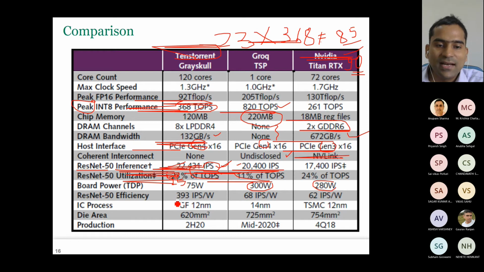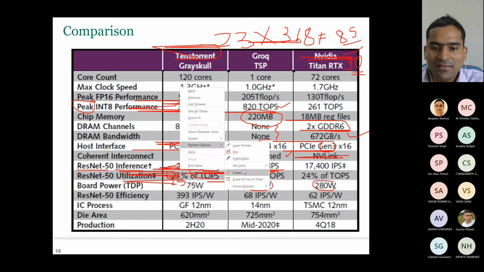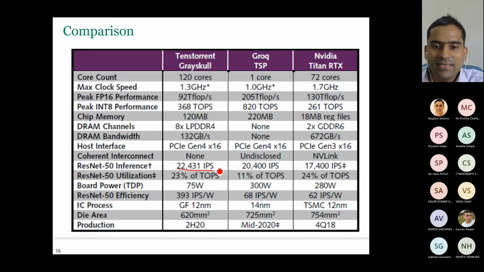Now here, if you see, this is the ResNet 50 efficiency. So you divide this number, the IPS, by the TDP. So this is the number you get, 393. Okay, and you divide this number by 300, so you get 68, and you divide this number by 280, so you get 62. So now you can see at least on this metric it is much better than the other two accelerators.